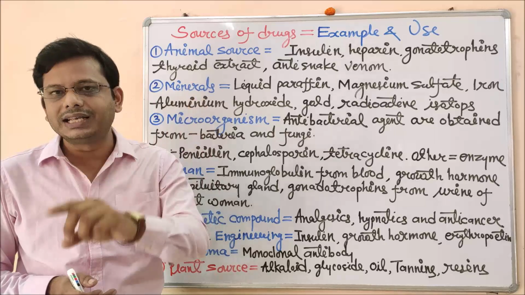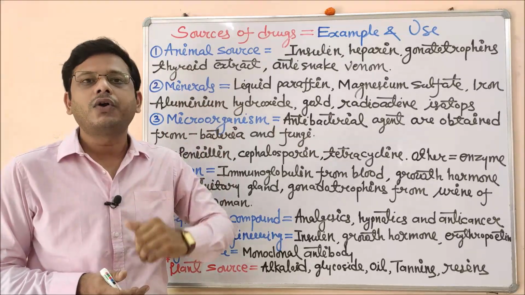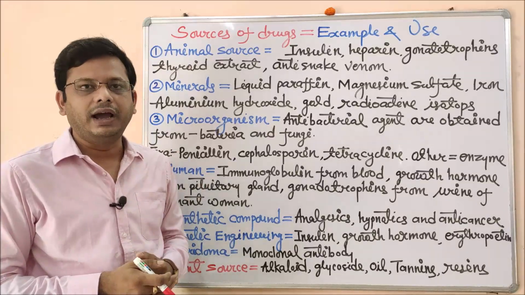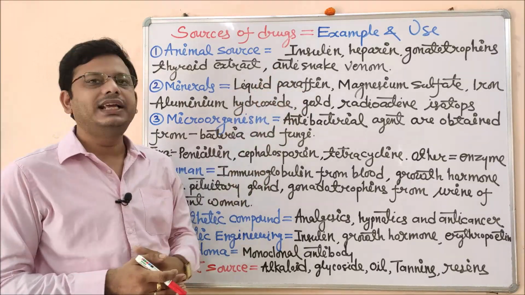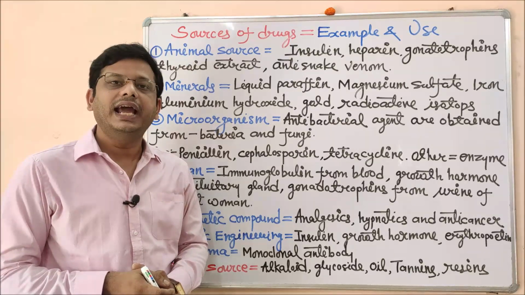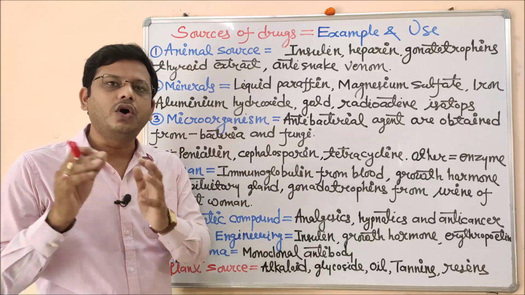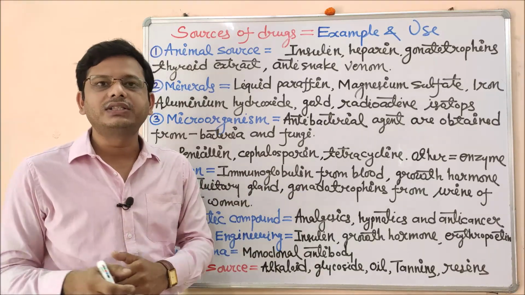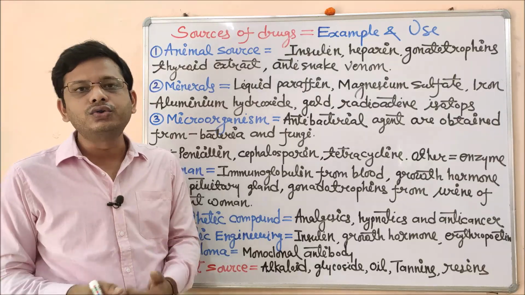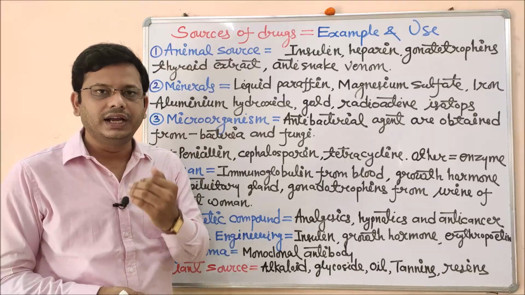and that external source is called thyroid extract from any animal or some object. Coming to the next one, that is anti-snake venom. To reduce the poisonous effect of a snake bite, we need anti-snake venom, which is also obtained from the snake. So to dissolve that particular poisonous effect, we need poison again in a controlled manner, in a controlled dose. So these are all examples of animal sources as a drug.